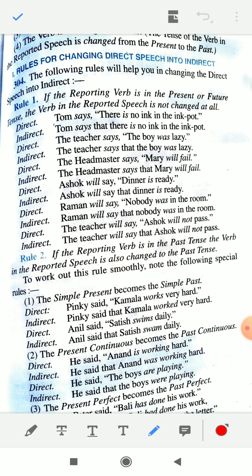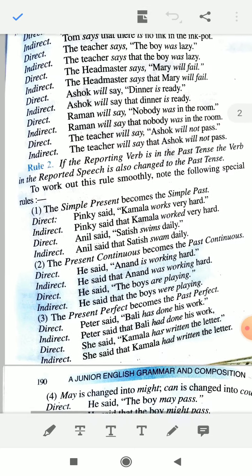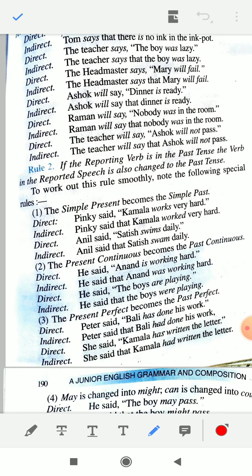Now if the reporting verb is in past tense, just see this, if the reporting verb is in past tense, then the reported speech will be changed to past tense.